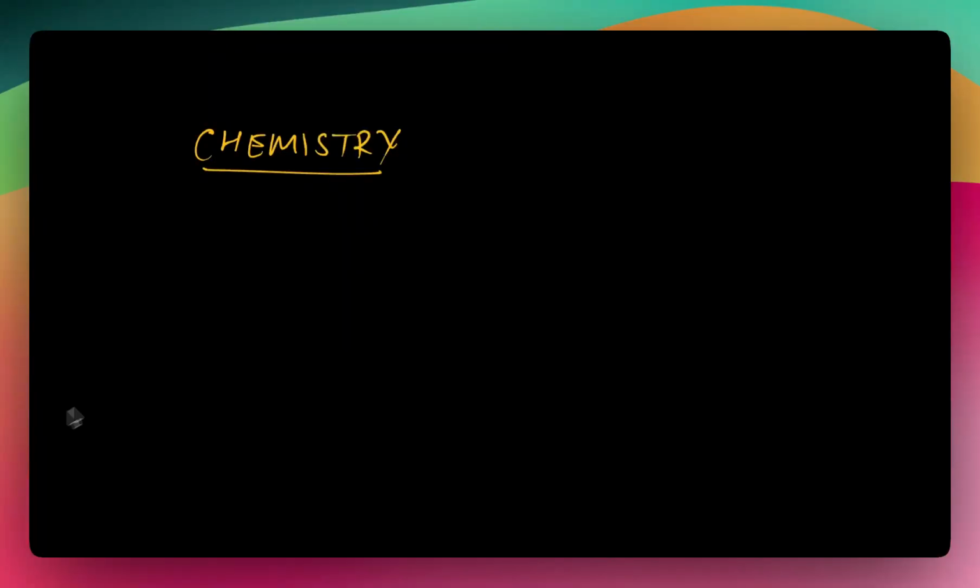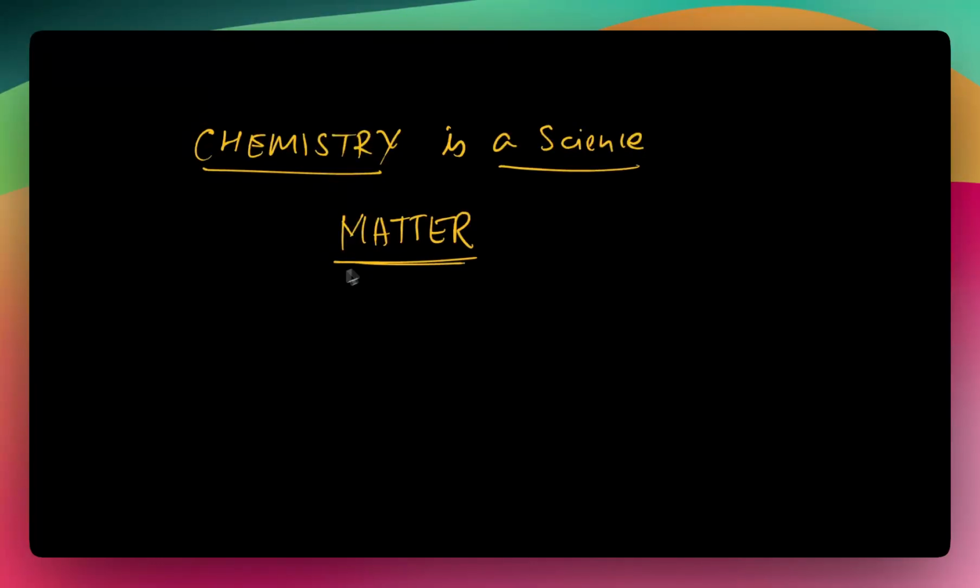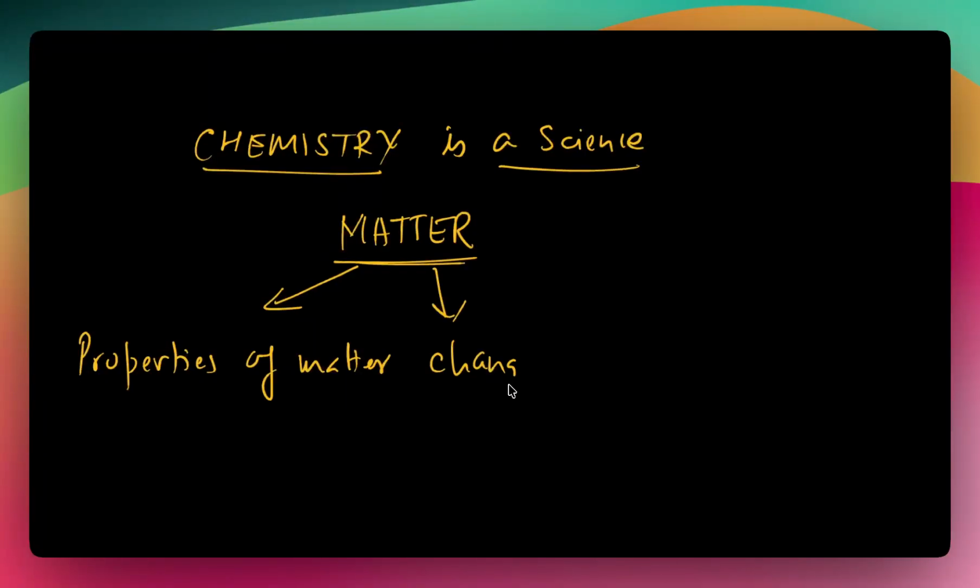So chemistry is a science, okay? It's a science subject, right, which we are going to study. And this subject basically deals with something called matter, okay? So chemistry is a science which deals with matter, right, and helps us describe the properties of matter. Properties of matter. Okay. Secondly, it also helps us understand the changes